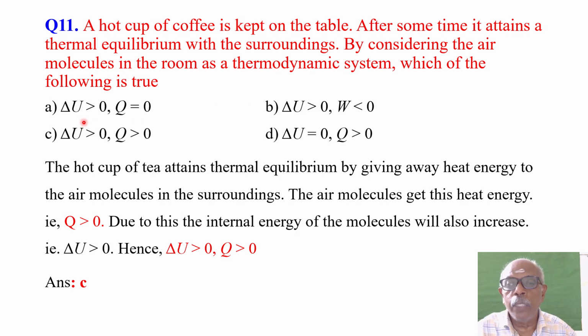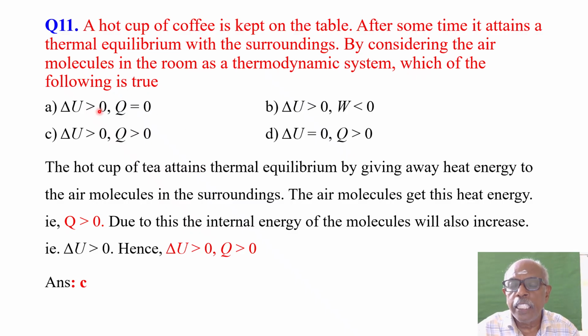A. Delta U is greater than 0 and Q is equal to 0. B. Delta U is greater than 0, W is less than 0. C. Delta U is greater than 0, Q is greater than 0. D. Delta U is equal to 0, Q is greater than 0.